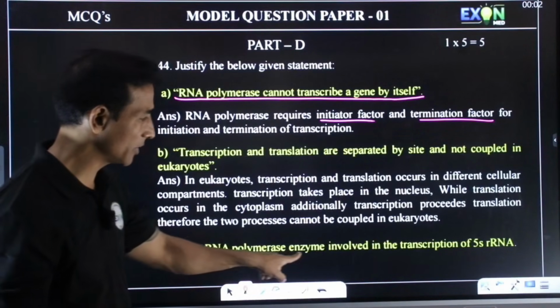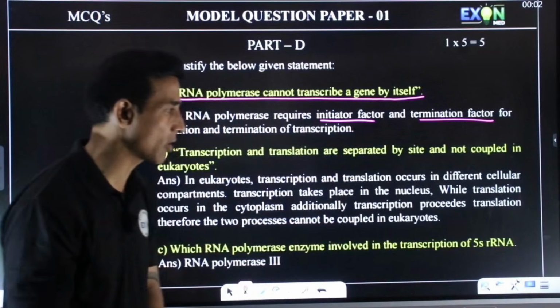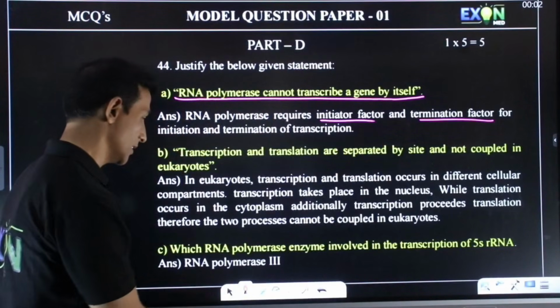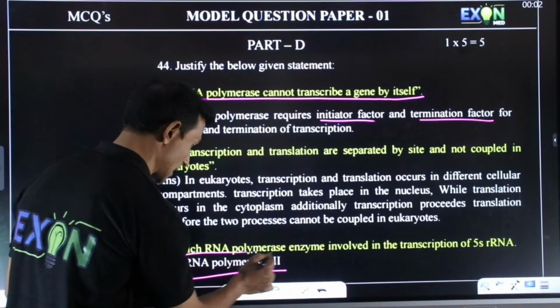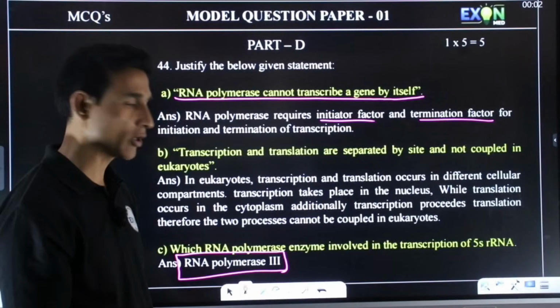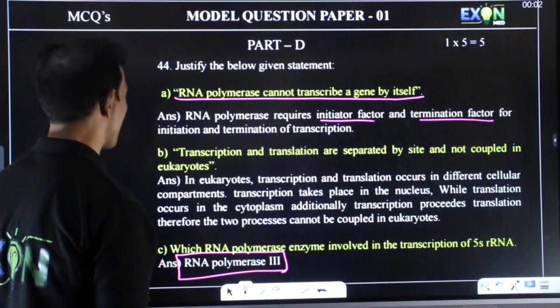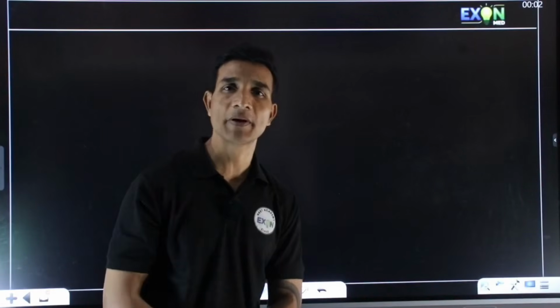Which RNA polymerase enzyme is involved in the transcription of 5S rRNA? So here 5S rRNA is produced by RNA polymerase 3. So these are some questions of model paper 1.